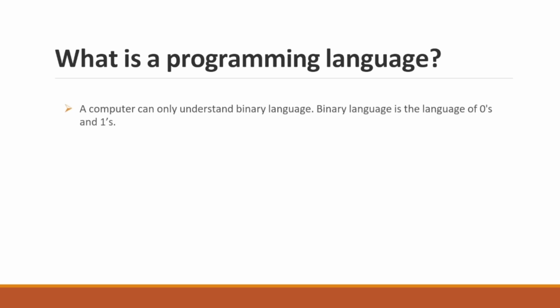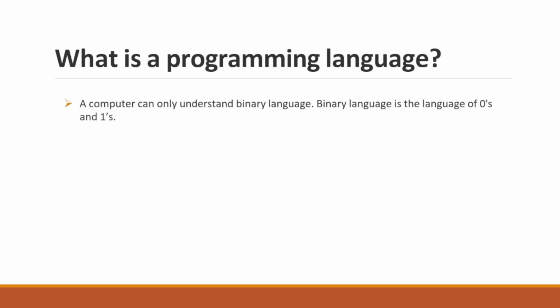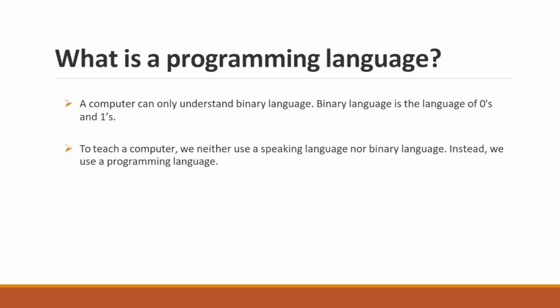Okay, so what is meant by programming language? So a computer can only understand binary language. Binary language is the language of zeros and ones. Binary means we have two digits actually, which is zeros and ones. So after that, to teach a computer, we neither use a speaking language nor binary language. Instead, we use a programming language.